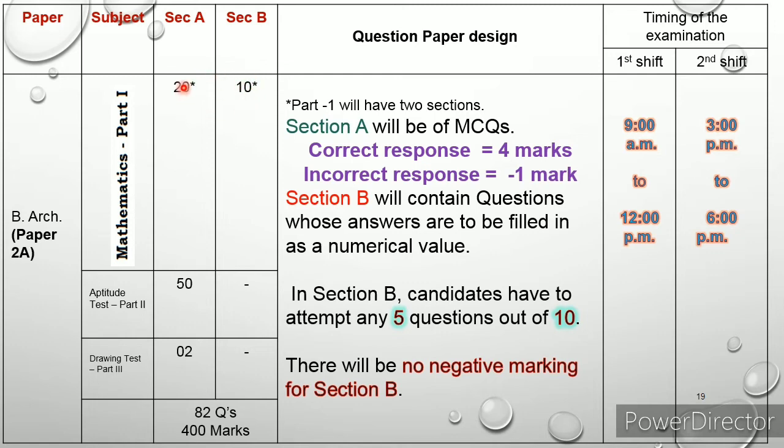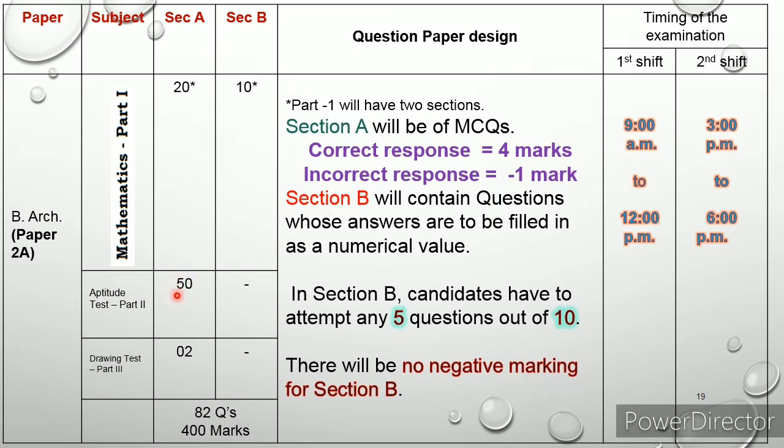These 20 questions are compulsory. If there is a correct response, 4 marks will be given. For any wrong response, -1 mark will be given. If there is no response, 0 mark will be given. Next, from these 10 questions, you should attend 5 questions only, maximum 5 questions. If it is correct, 4 marks will be given. If it is wrong, no mark will be given, no negative marks. So there will be no negative marking for section B.